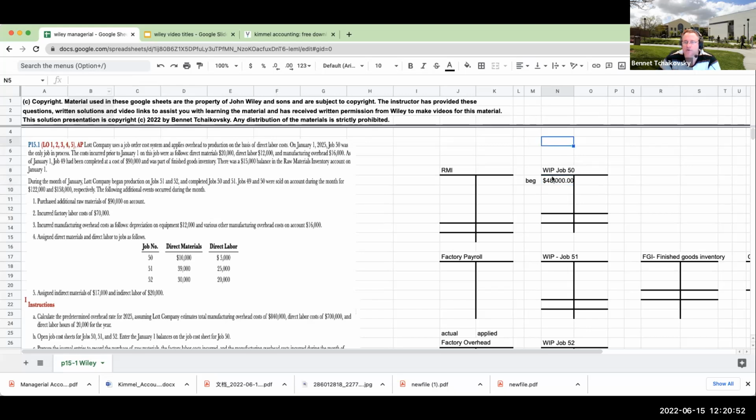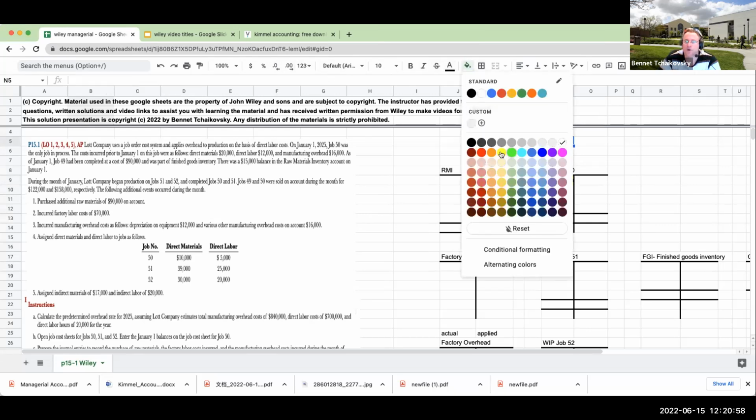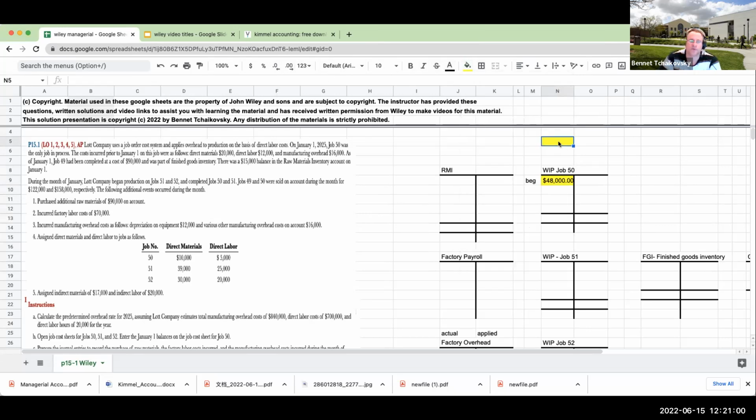Just to make sure we know where this number is coming from, this is the only job that was in process, so 20 plus 12 plus 16 is going to be our beginning balance for this particular job, job 50. That was the only one that had a beginning balance.